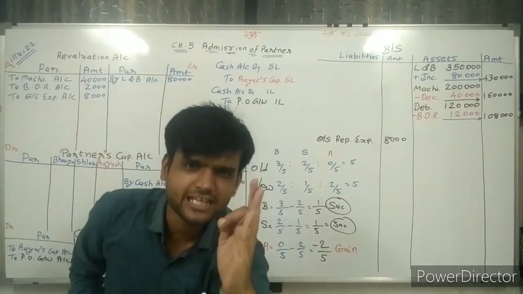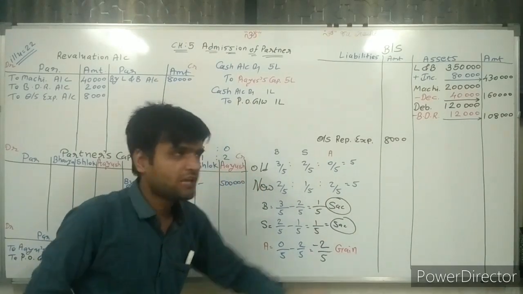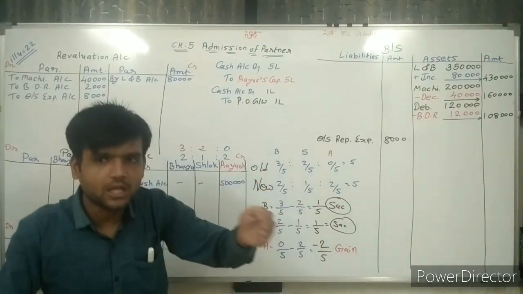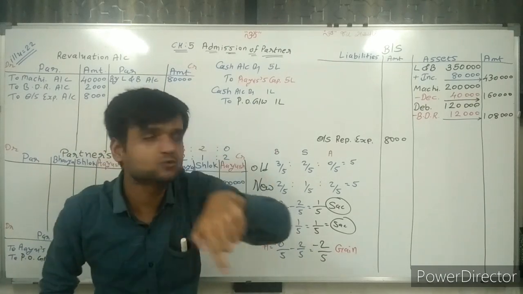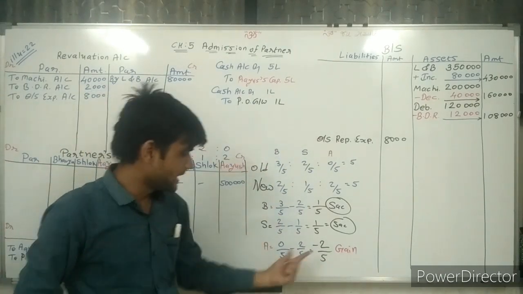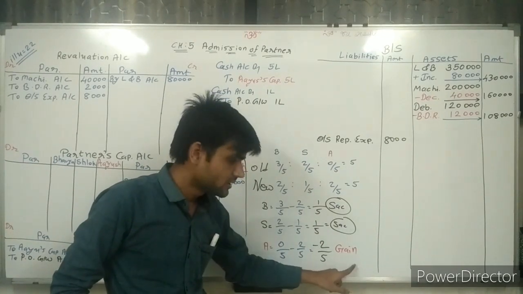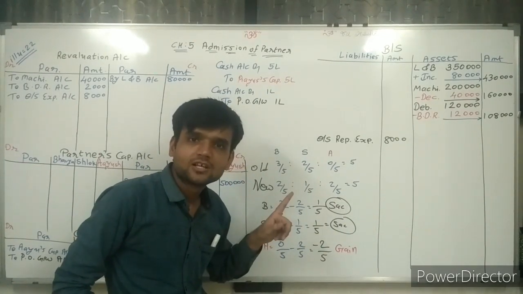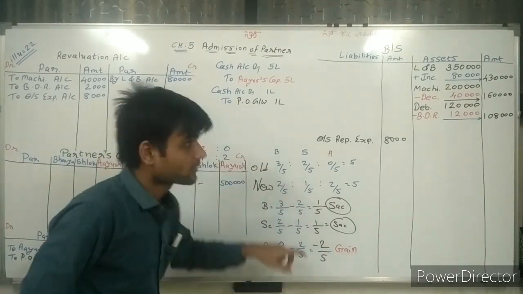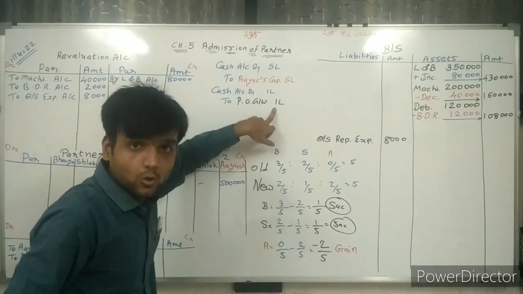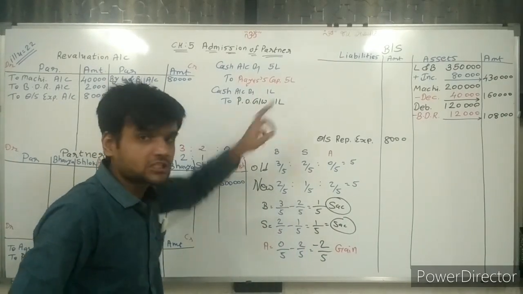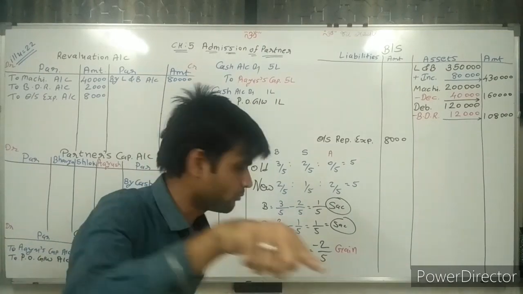The person who is gaining in the ratio will bring goodwill into the business, and that's why 1 lakh rupees is brought by Ayush into the business, because he has a gain. This 1 lakh rupees we are distributing among whom?